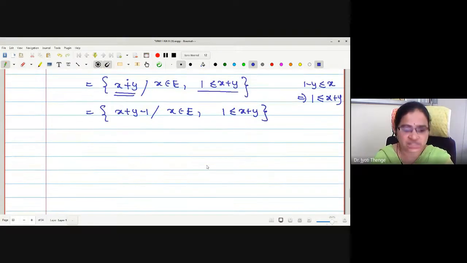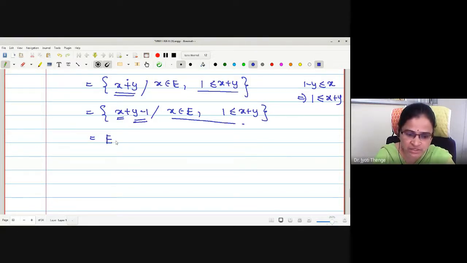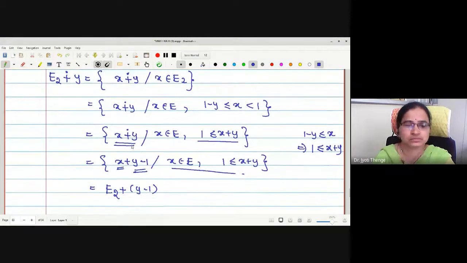Okay, therefore this is actually, to every element of this E2, y minus 1 is added. Therefore, can I write this as a translation of the set E2 with y minus 1? Just check. If you have any query, you can ask me.